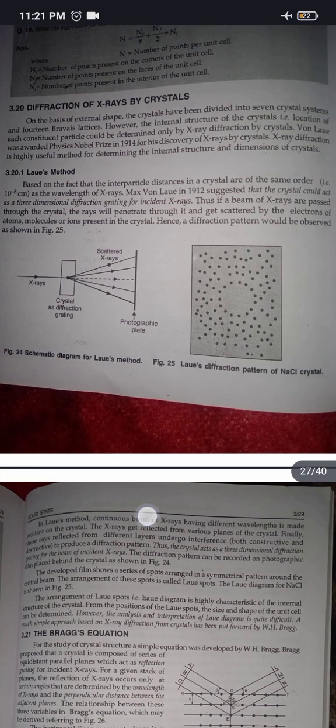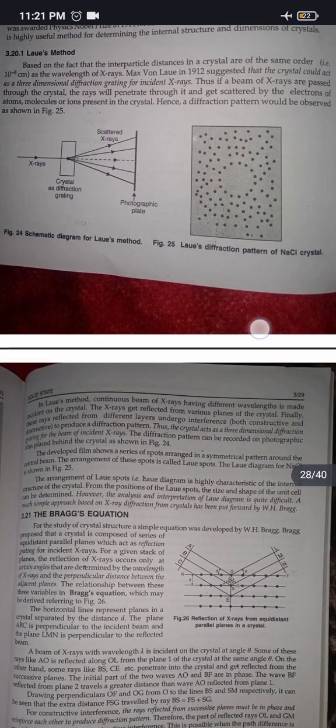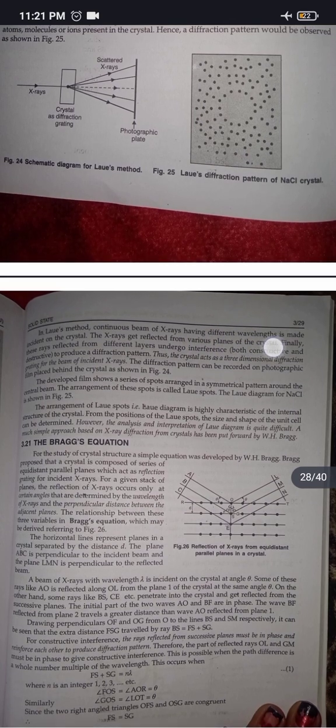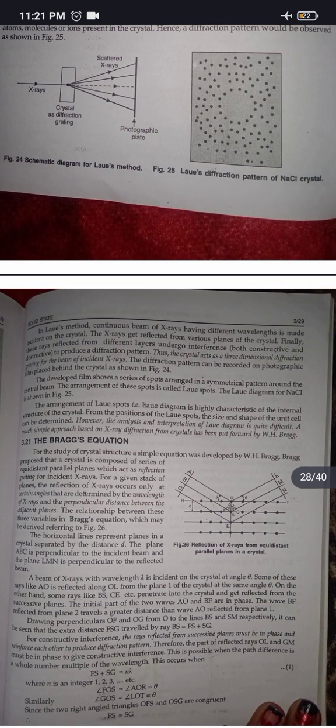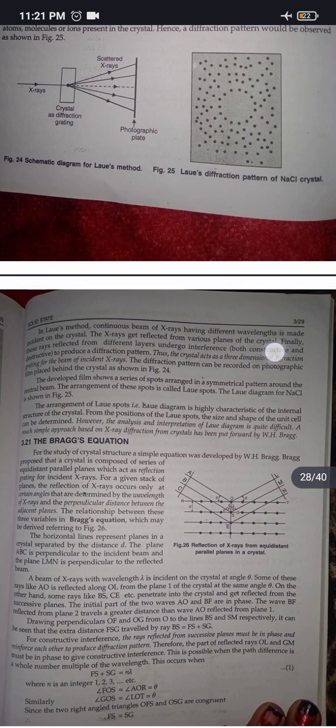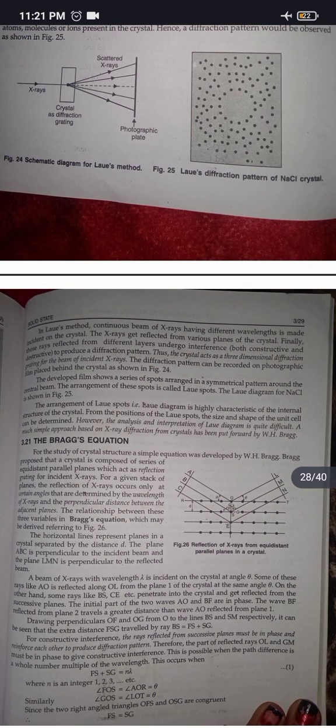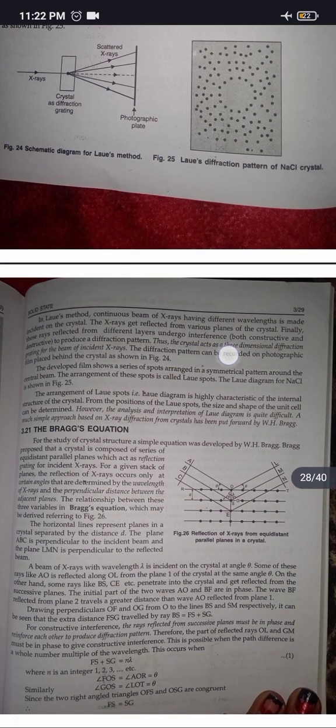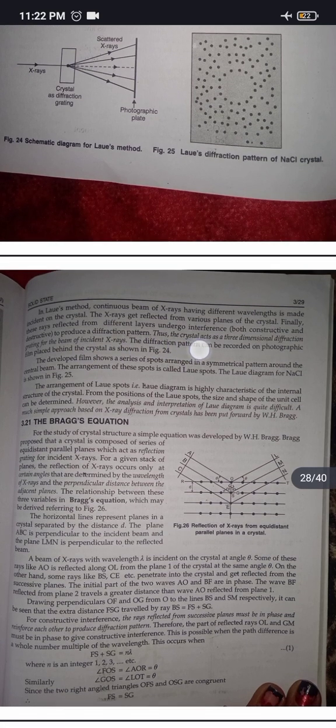See the figure. In Laue's method, a continuous beam of X-rays having different wavelengths is made incident on the crystal. The X-rays get reflected from various planes of the crystal. Finally, these rays reflected from different layers undergo interference, both constructive and destructive, to produce a diffraction pattern. Thus, the crystal acts as a three-dimensional diffraction grating for the beam of incident X-rays. The diffraction pattern can be recorded on photographic film placed behind the crystal as shown.